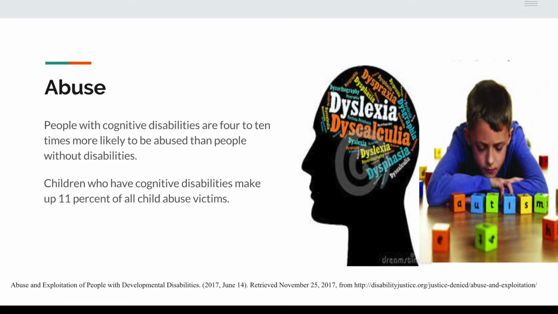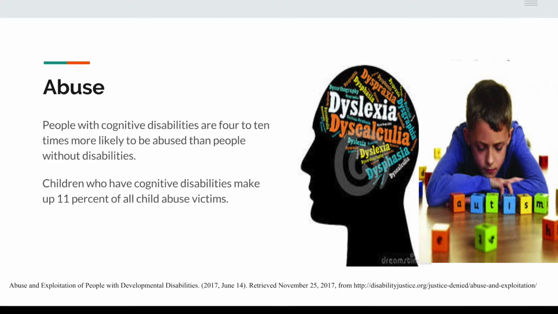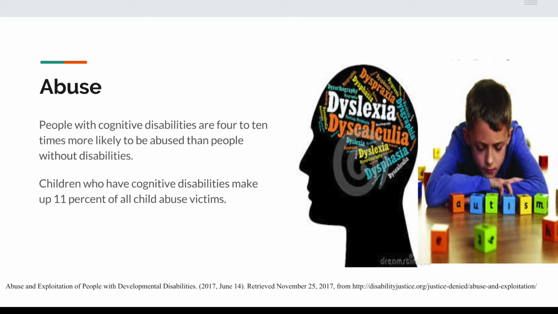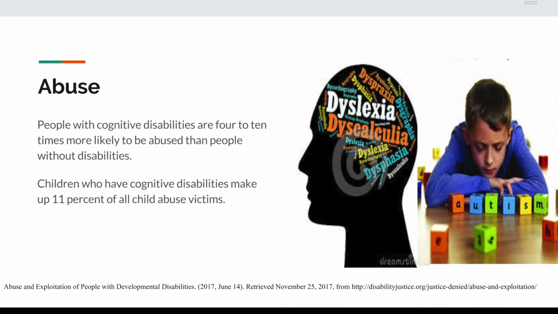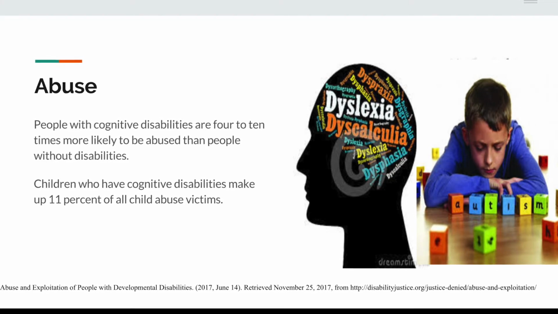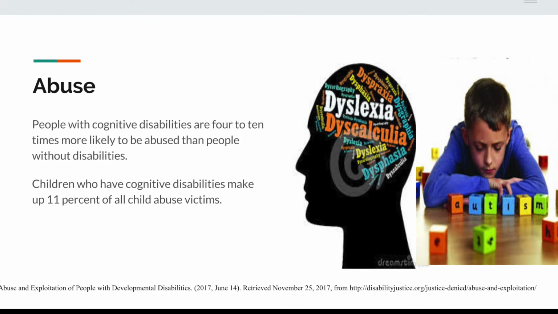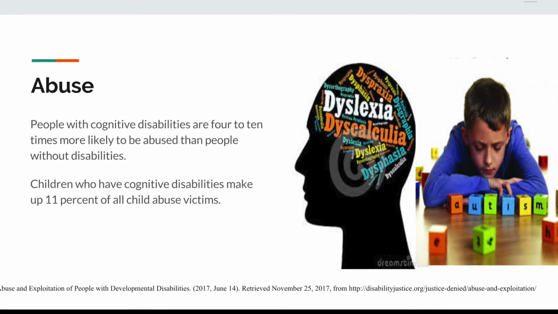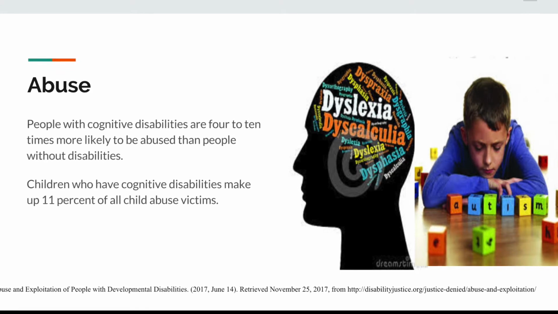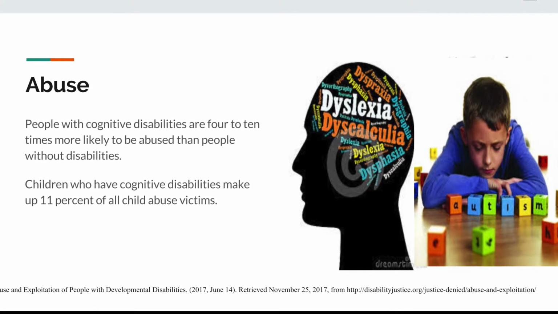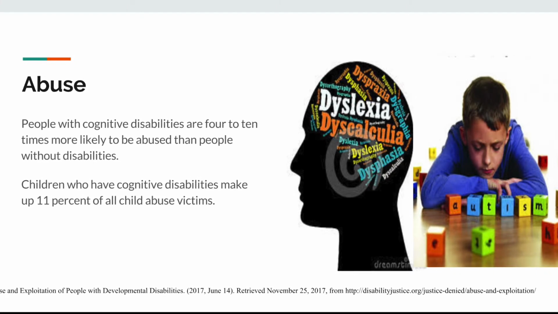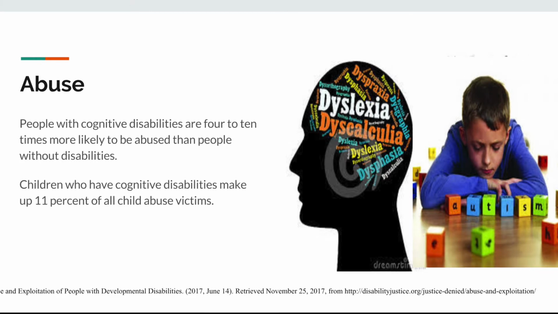A few reasons for this is because this population is often abused by a caregiver or someone they are familiar with, so many do not recognize that the actions are even considered abuse. Abuse also often happens in environments like group homes where it can easily be hidden. Another issue is that some cognitive and learning disabilities hinder communication capability, affecting the ability to report the abuse. Many also worry that they will not be believed if they do report the abuse, or believe that they deserve